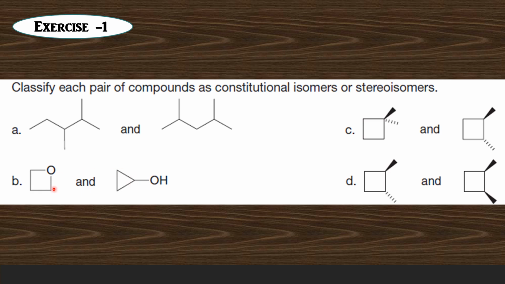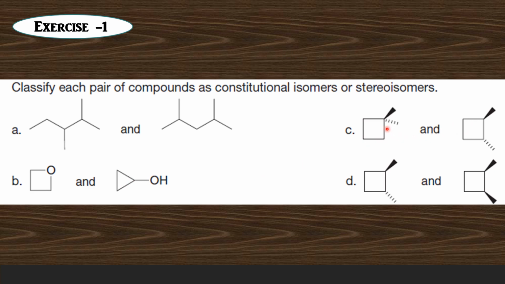Therefore these two molecules are examples of functional isomers, which come under the category of constitutional isomers. Now let us look at these two molecules.